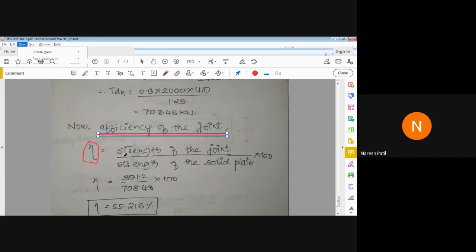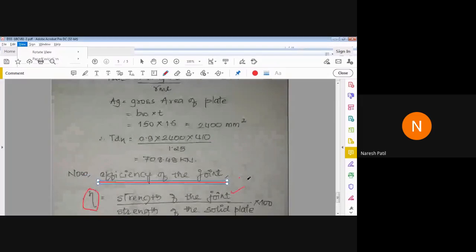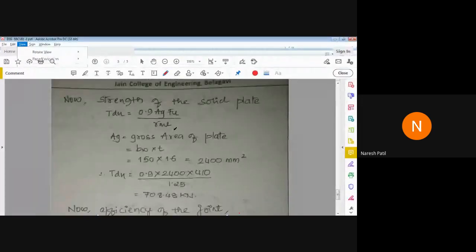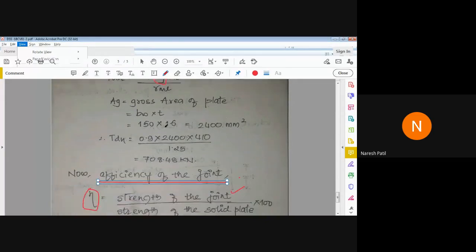So the formula is: strength of the joint divided by strength of the solid plate. Next, you have to calculate the strength of the solid plate. For that, you use the same formula, but the only change is that you take the area of the solid plate, because here it is the strength of the solid plate itself. So AG is the gross area of the plate, BW into T.